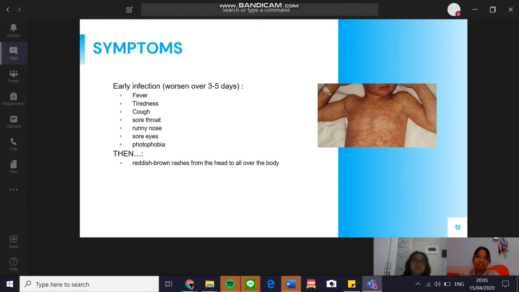Onto the symptoms. In early infection, the symptoms include fever, tiredness, cough, sore throat, runny nose, sore eyes, and photophobia, which is sensitivity to light, and it usually worsens over 3 to 5 days. Then a reddish-brown rash begins to appear, firstly on the head, and over the next day spreads down to the entire body. The rash lasts for up to 10 days, and the illness itself lasts for about 10 days.